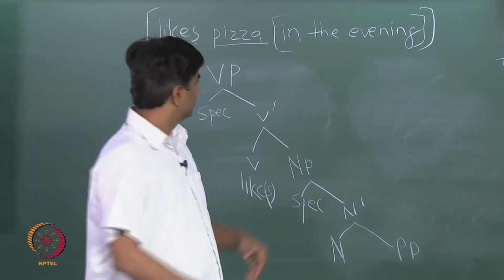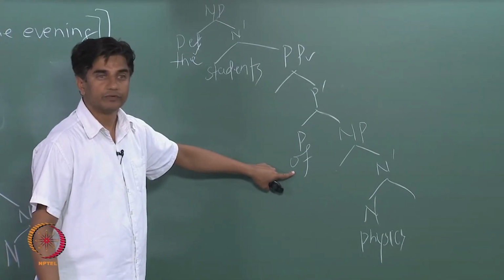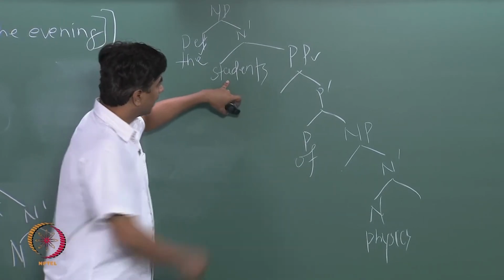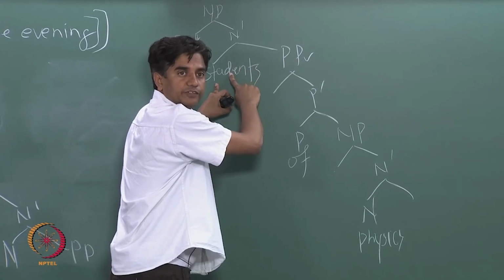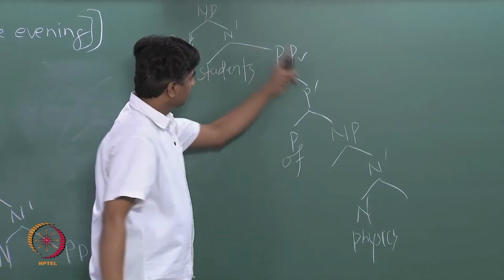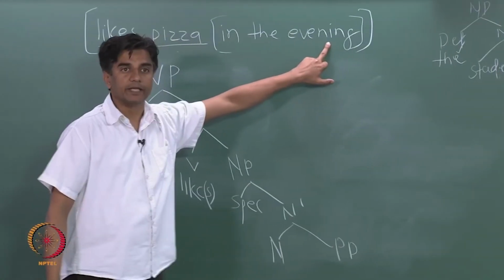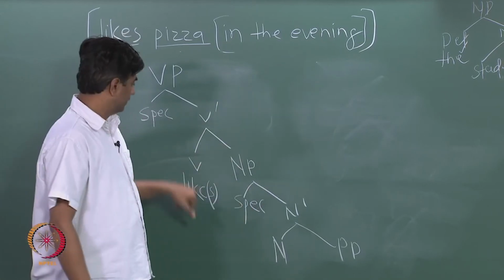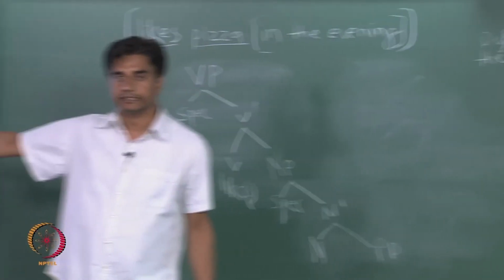And when it is part of the complement, like here, when we say students of physics, right? So student and of physics is part of this, is the complement of this student. If it is complement of this noun, then we represent it this way. This one, this PP is not the complement of this verb. This is what you see here.